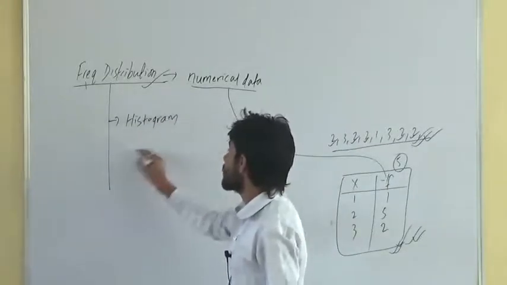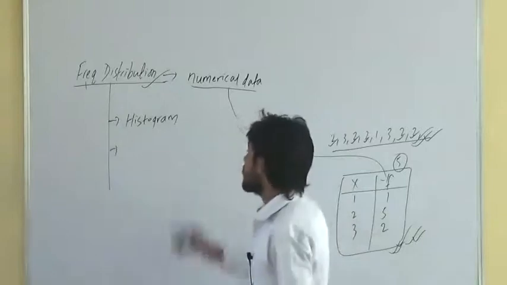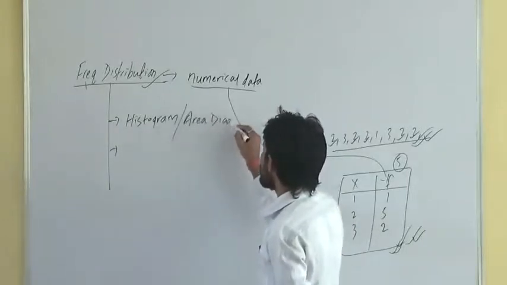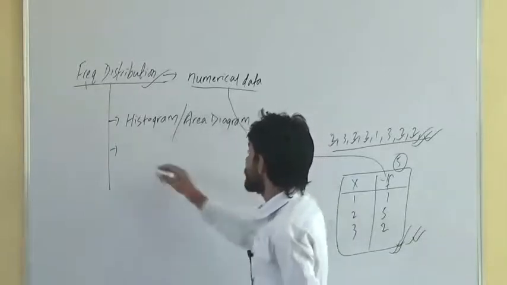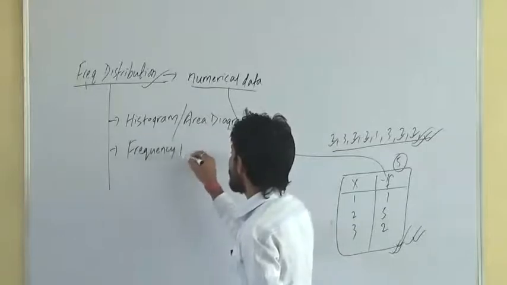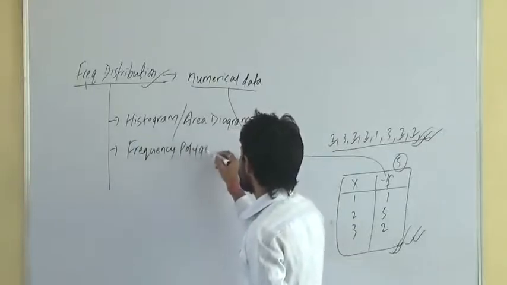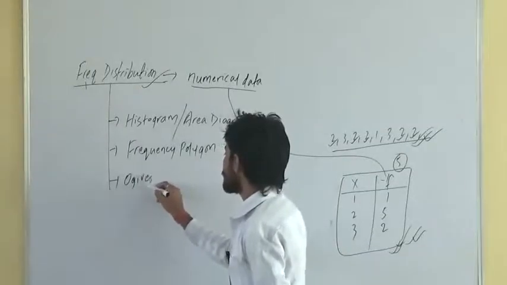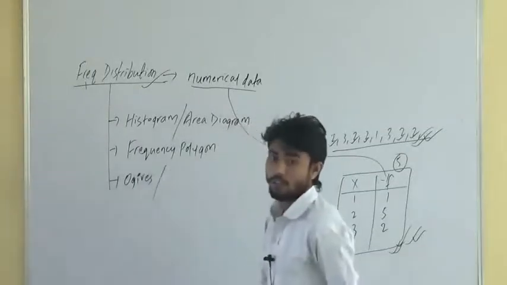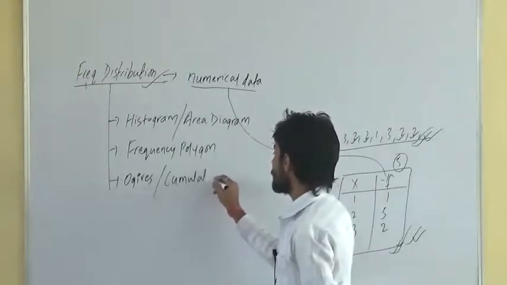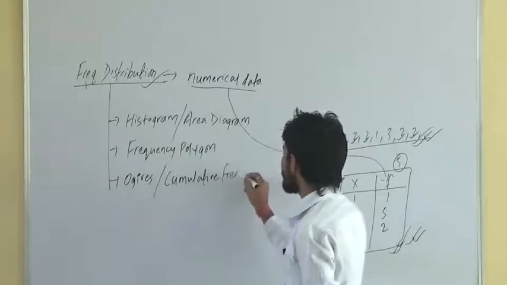Some of them are the histogram, also called area diagram; the frequency polygon; and ogives, or ogive curve, also called cumulative frequency curve.